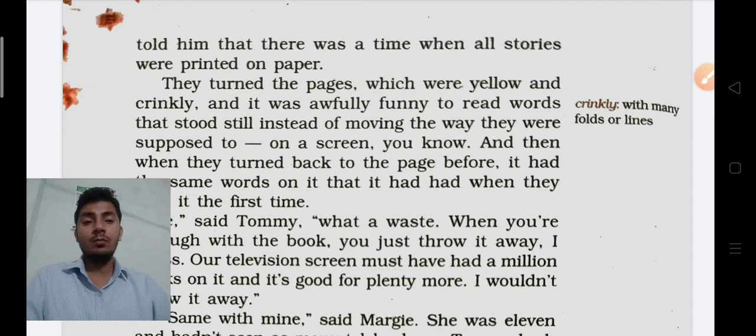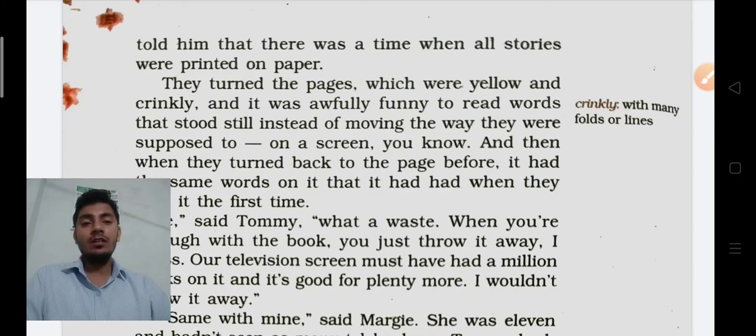So the pages of the book changed into yellow and crinkly, यानी वे कड़े हो गए थे। कड़े का मतलब, जैसे एकदम बहुत ही ओल्ड पेजेस हो जाते हैं। And they have changed their color also, they already changed into yellow. So they turned the pages which were yellow and crinkly, and it was awfully funny to read words that stood still instead of moving the way they were supposed to on a screen.